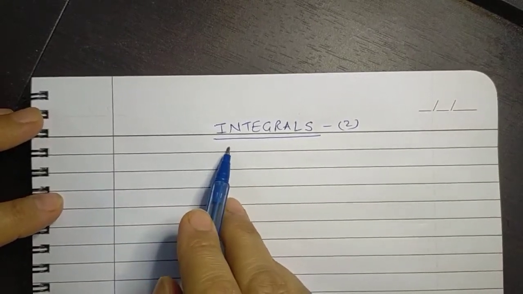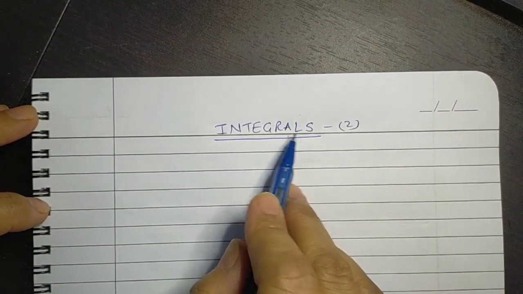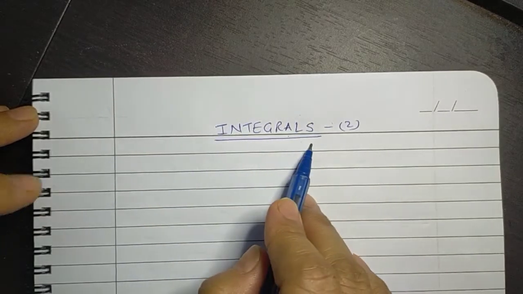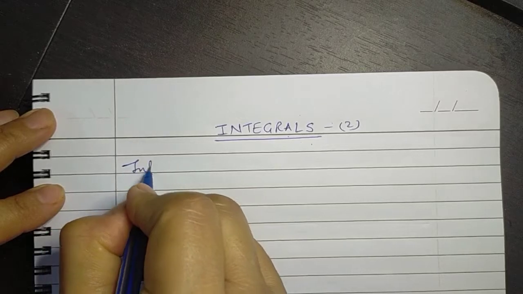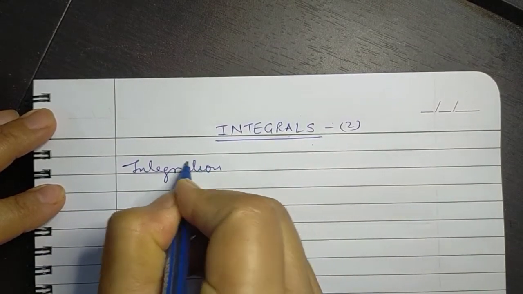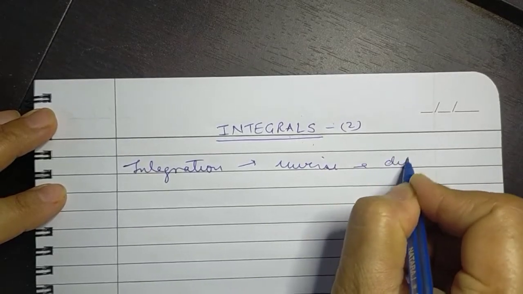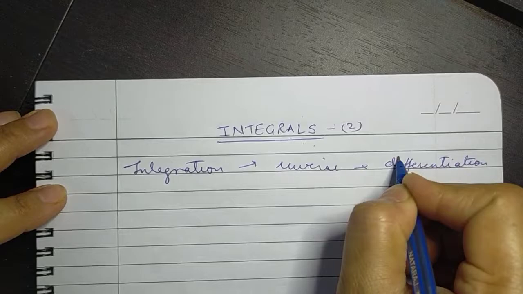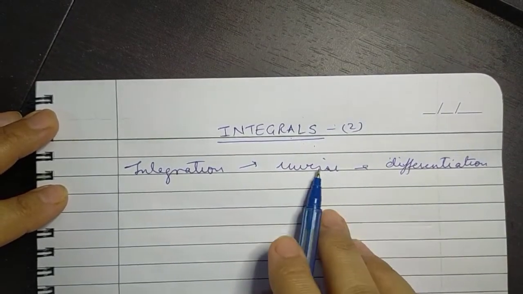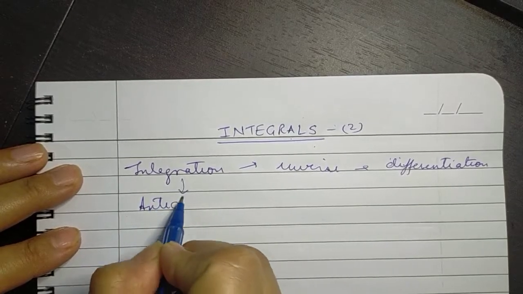Good morning. In my previous video, I had introduced you all to the concept of integrals. Now, we had seen that integration is the inverse process of differentiation, and it is also called antiderivative.